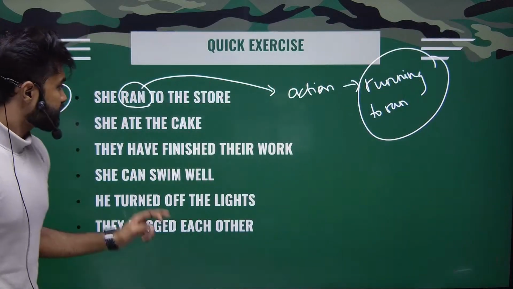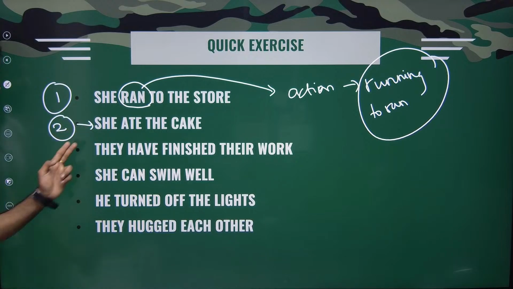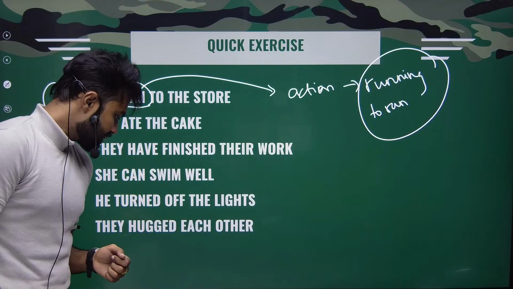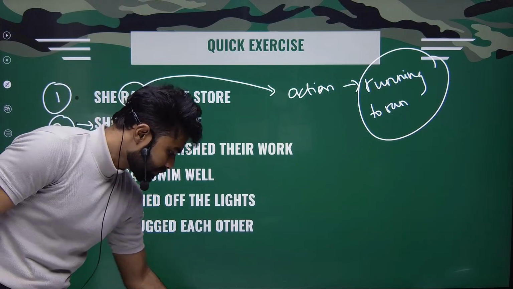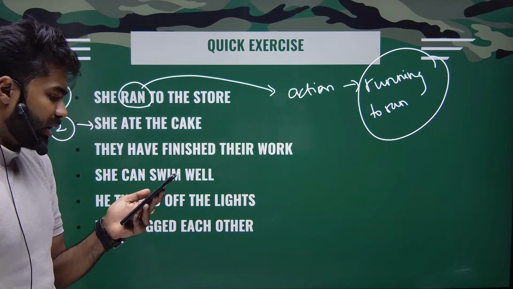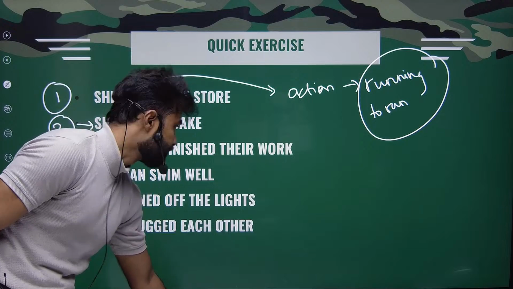All right. Second one. She ate the cake. Try to identify the action here. Students, Gurpreet, Chahat, Simran, Angel, Chaudhary, Annu, Shika. Try to identify the action here in the second statement.